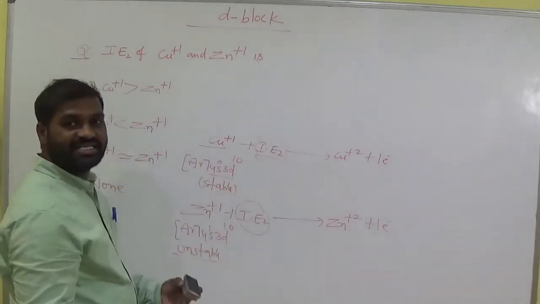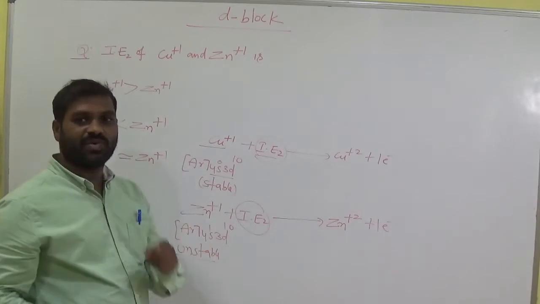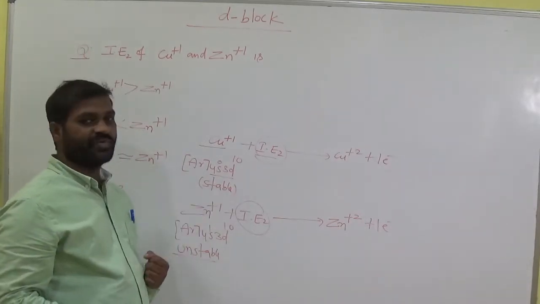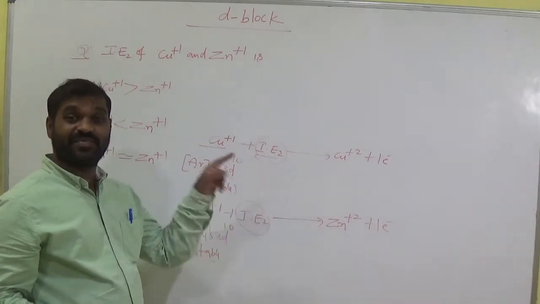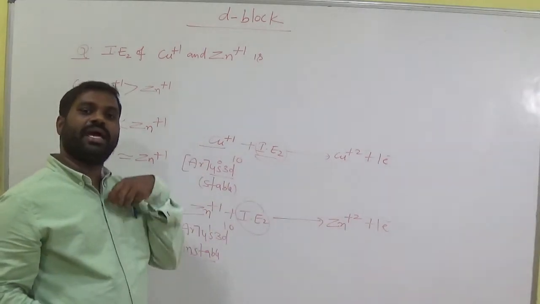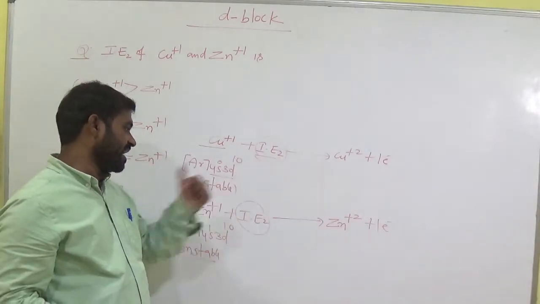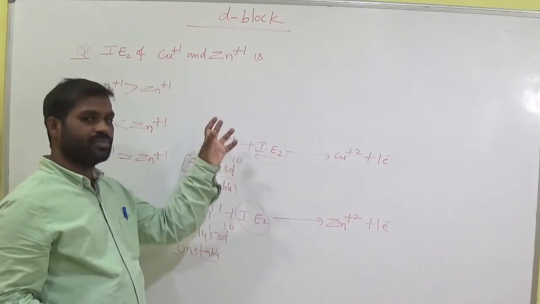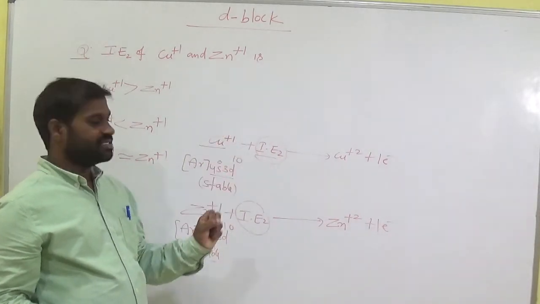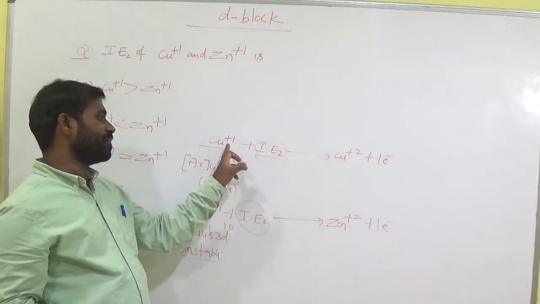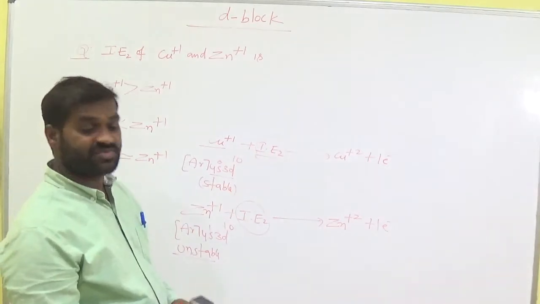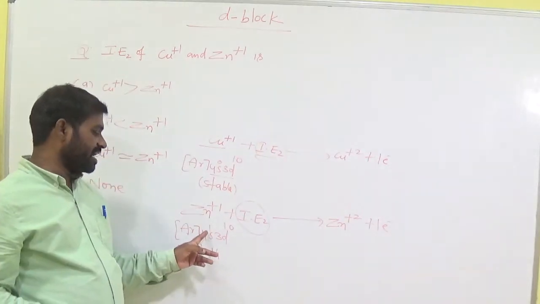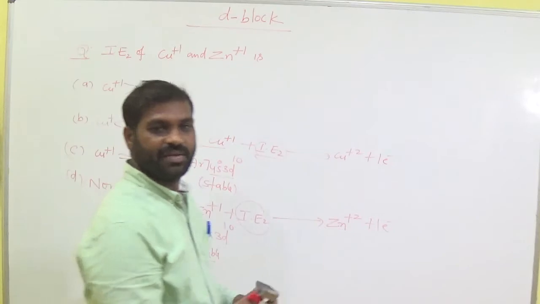Second ionization energy is high for Cu plus 1. What is the reason? It has a stable configuration. Now if you want to remove the electron from 3d10, it is very difficult. So we use more energy to remove the electron from 3d10. So it consumes more energy. So the second ionization energy of Cu plus is more than the second ionization energy of Zn plus 1. Zn plus 1 is unstable, we can easily remove the electron from 4s here. Okay, keep it in our mind.